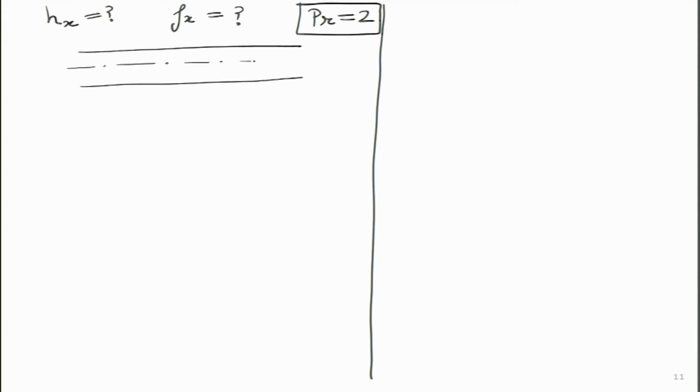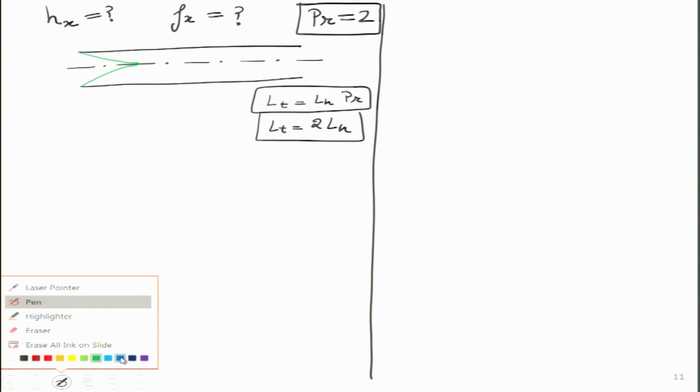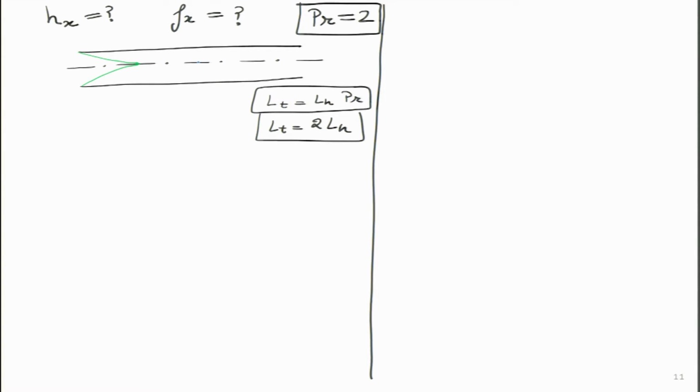So if the Prandtl value is greater than 1, can the students tell which length will be greater? Will the hydrodynamic entrance length be greater or the thermal entrance length be greater? I think we can immediately recall that in that particular case we have this kind of relationship for laminar flow, at least there is a linear relationship, which means we will get that the thermal entrance length is twice the hydrodynamic entrance length. So let me draw this over here. I will draw first the hydrodynamic entrance length, which is this much, and then I will draw the thermal entrance length, which has to be twice the length.